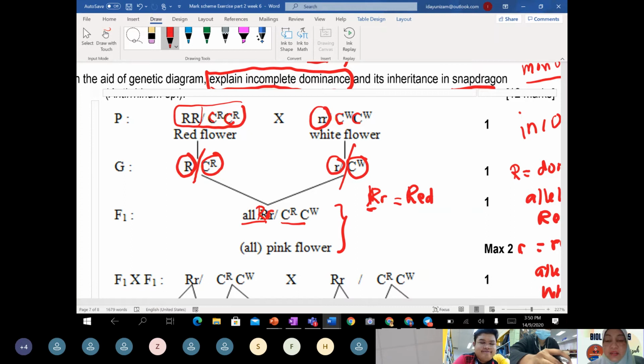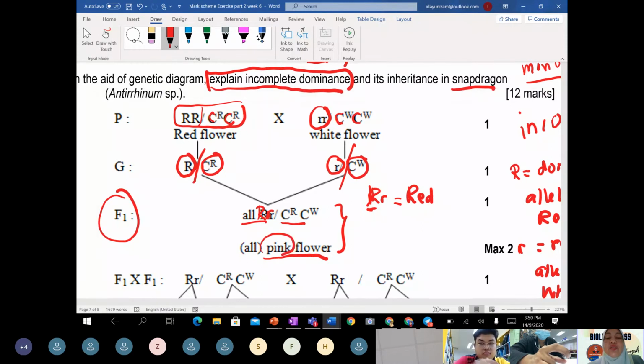But this dominant red allele cannot fully express the red color, so white interferes and also contributes. That's why the observation for F1 diverts from what Mendel proposed. Suddenly it shows pink color.